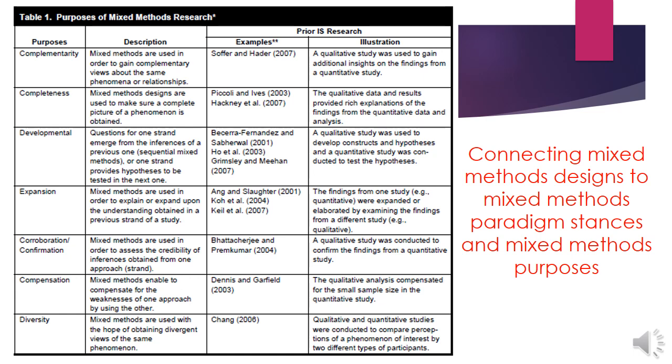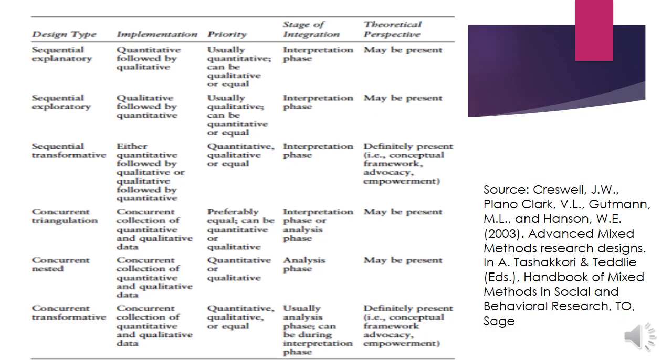and a quantitative study was conducted to test the hypothesis. Then expansion. Mixed methods are used in order to explain or expand upon the understanding obtained in a previous strand of study. The findings from one study, quantitative, were expanded or elaborated by examining the findings from a different study. Then corroboration, confirmation, compensation, and diversity. If you just go over it, you would learn a lot, and your concepts would be quite clear. So let's discuss this last slide of ours.